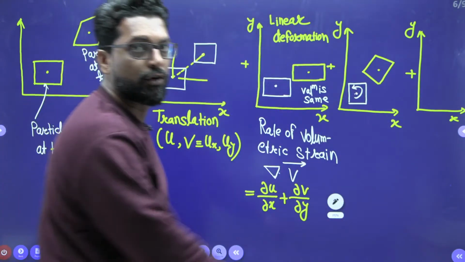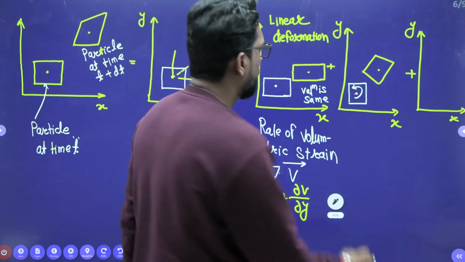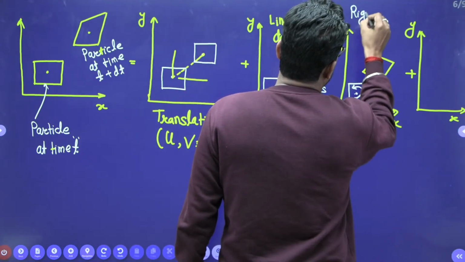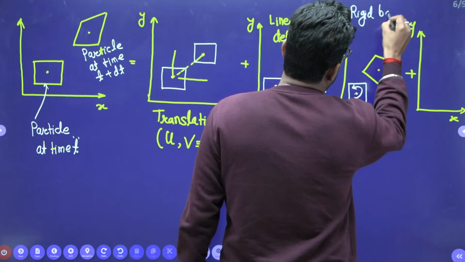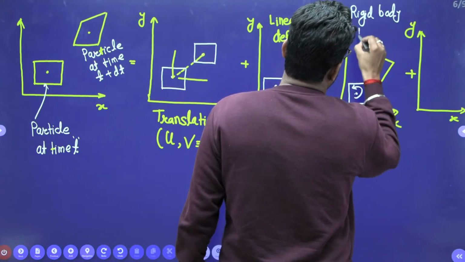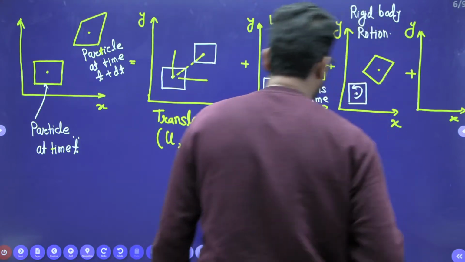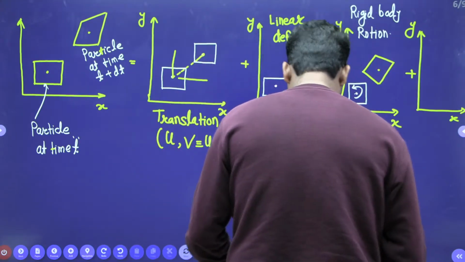This is rigid body rotation. Whether it is rigid body rotation or not, we have to find the vorticity.